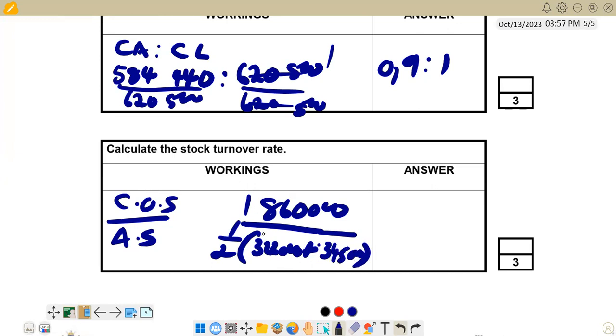Right. So when you do that, to one decimal place, you are supposed to get 5.6 times. So this is the rate at which stock is being turned over. So this marks the end of our question.